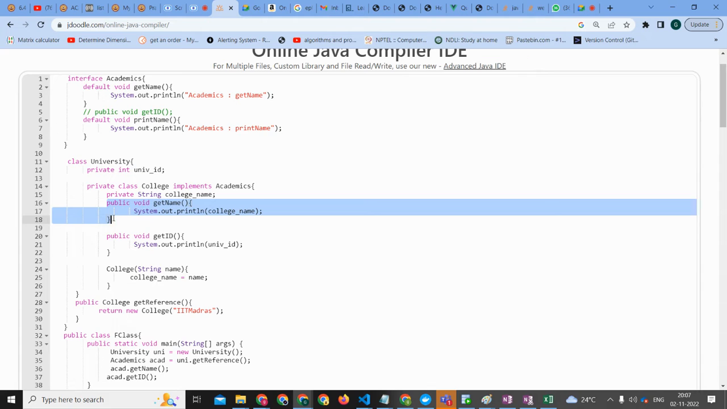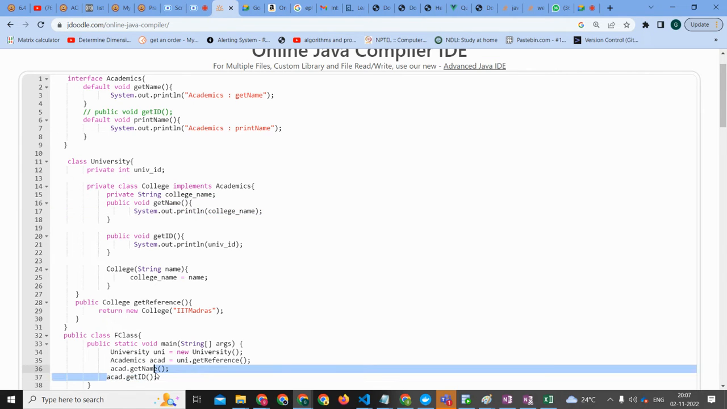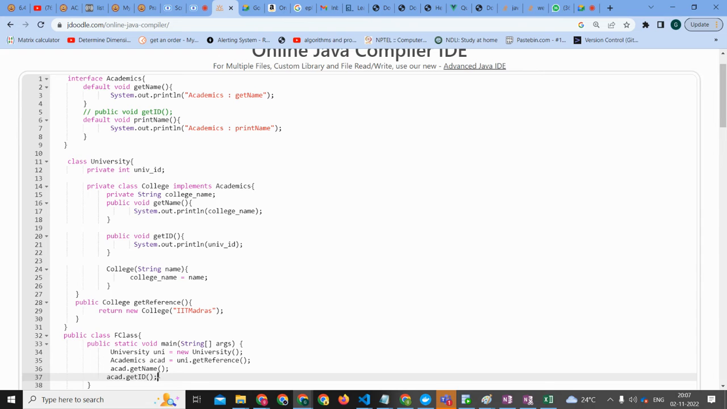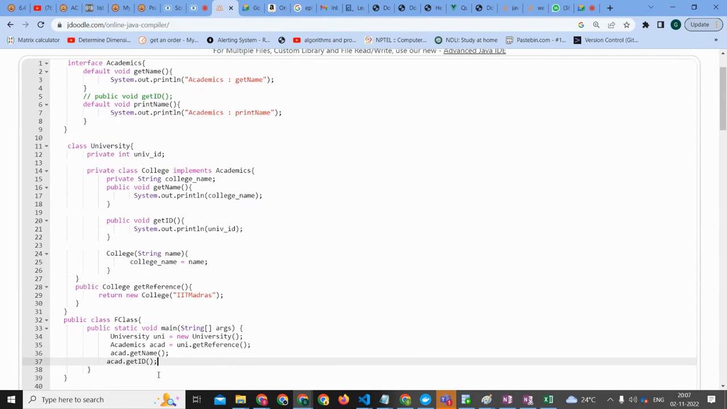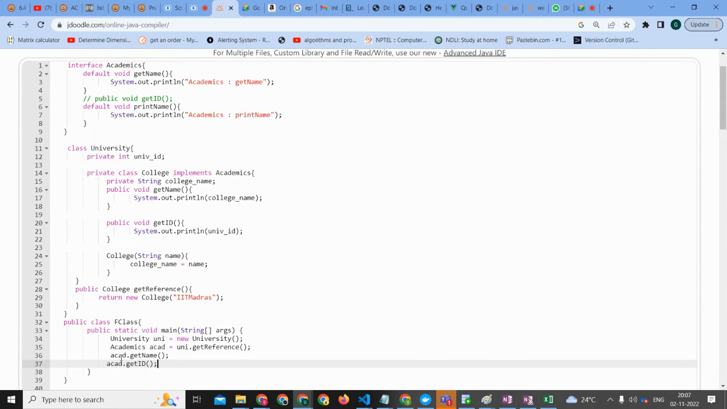Correct. So this is due to dynamic dispatch. But when you are executing line number 37, it is throwing an error. Line number 20, it's showing an error. But why? Because acad is of type Academics, and you have only get name and print name inside Academics, and you don't have get ID inside of that. Okay, get ID we don't have.